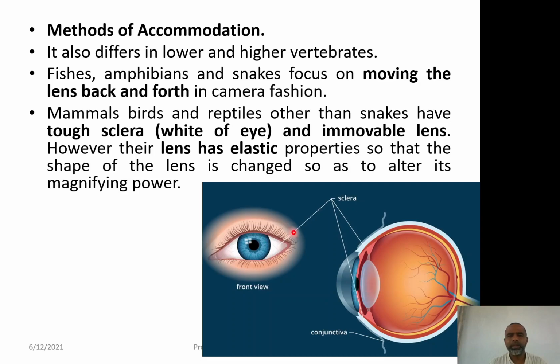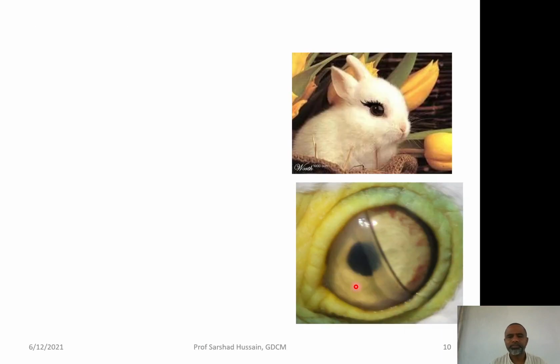So, it means it cannot be pushed forward or pulled backward as we have observed in the lower vertebrates. So, what will happen is that this lens is a little bit elastic, it has the elastic property. So, it can change its shape while remaining at the same position in order to alter the magnifying power.